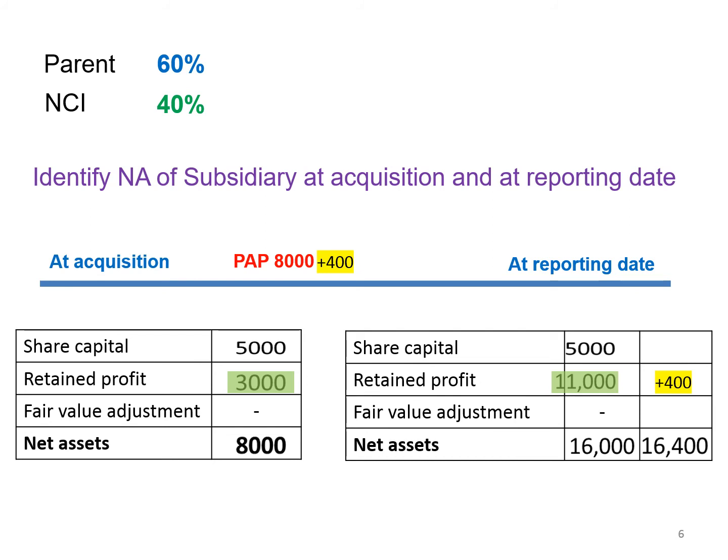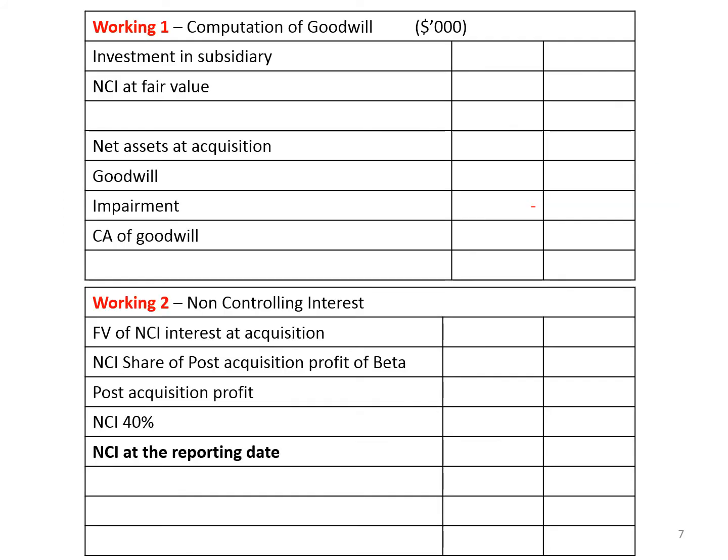So accordingly, as at the reporting date, Beta company's net assets will increase to 16,400 for consolidation purpose. Well, now we will move on to our three key workings. First, we will work for computation of goodwill.